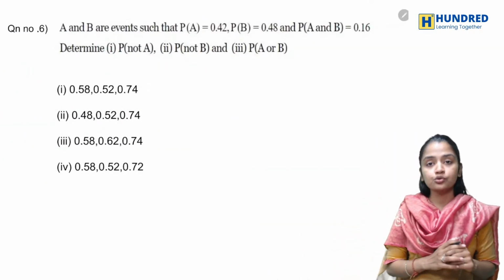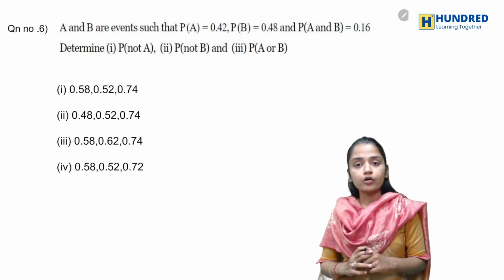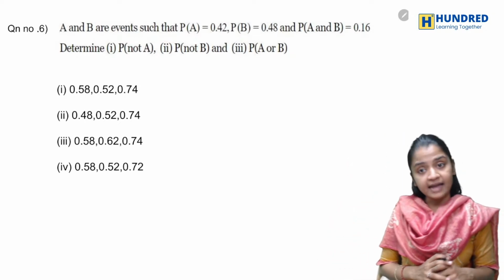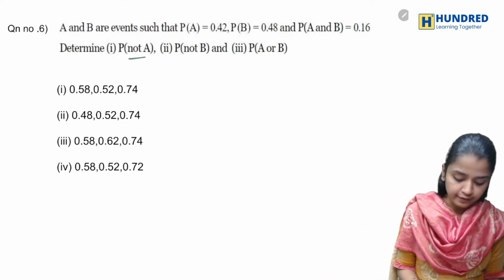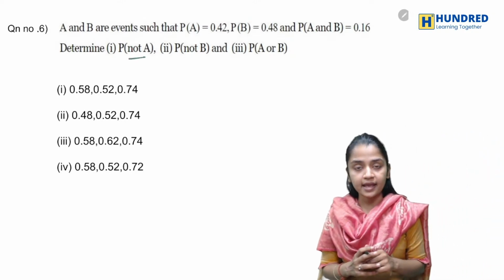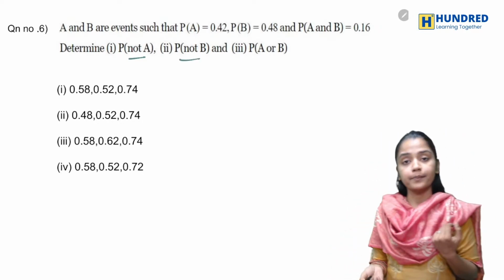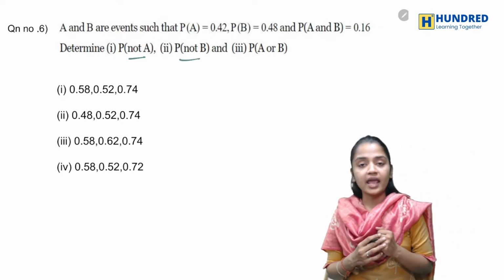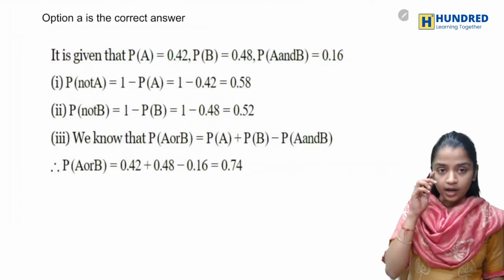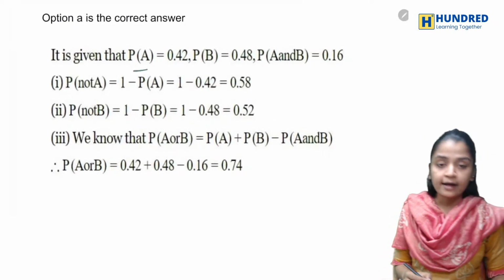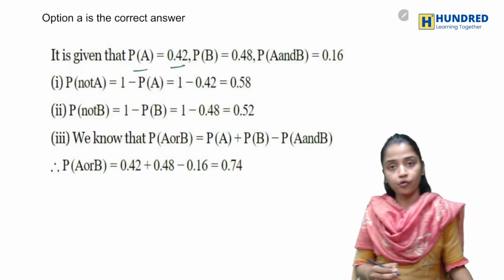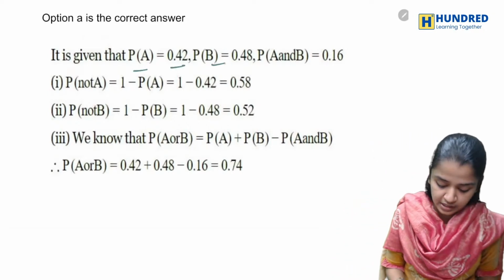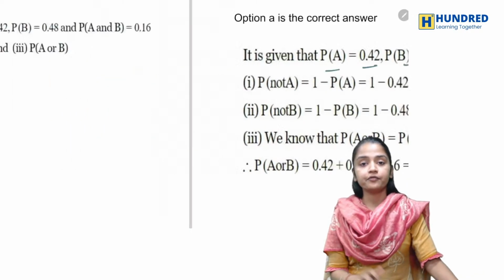You have 2 events A and B. P of A is given, P of A and B is given. And what are you supposed to find? You're supposed to find P not A, P not B, and P A or B. Now let's find it. So you have P of A, that is 0.42, and P of B, which is 0.48.